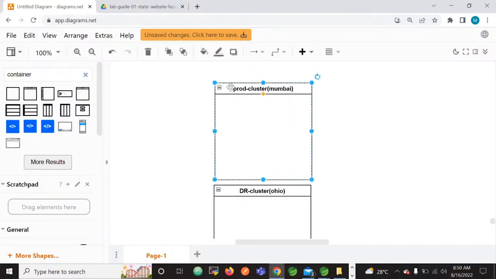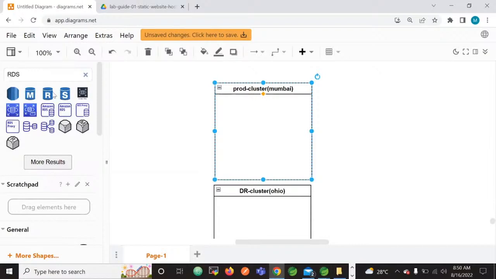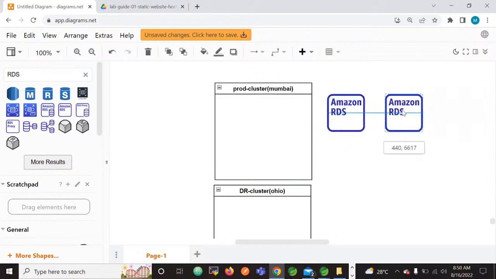Okay, now who will set up these clusters? Cloud engineers. Fine. Now there are databases, isn't it? RDS and any other. Maybe we can use RDS. So yes, assume this is the database it is using. Now data engineers will make sure of the database replication.